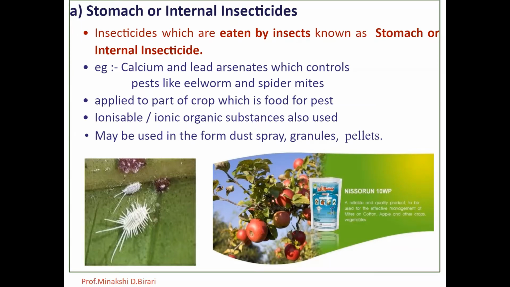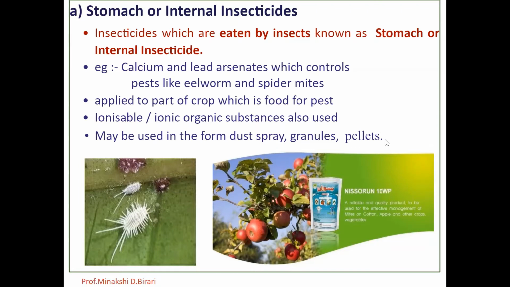Besides metallic salts like arsenates, ionizable or ionic organic substances also belong to this group. The speed of absorption of these poisons depends upon the efficiency of formulation, and they are quick poisons. They may be used in the form of dust sprays, granules or pellets.